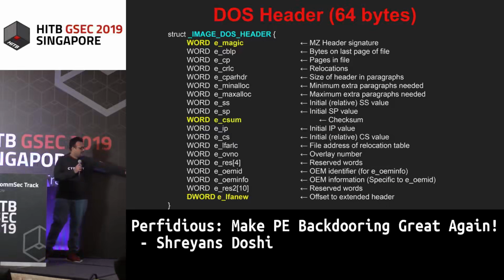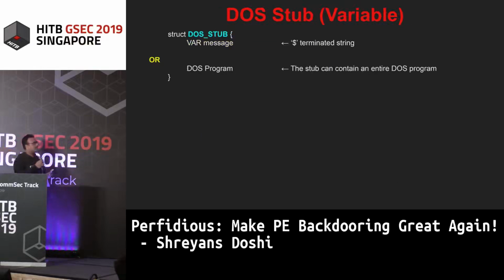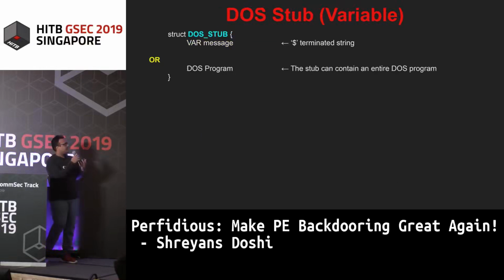The e_lfanew is basically the pointer to the extended PE header. This basically marks the starting of the optional header. The next component that we have is the DOS stub.